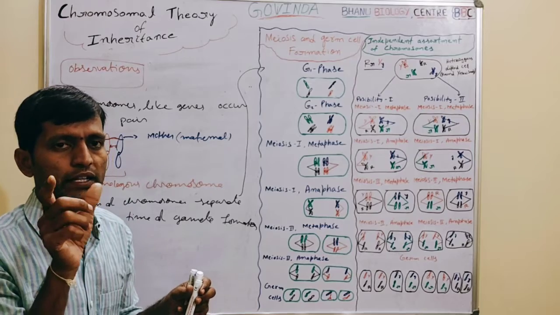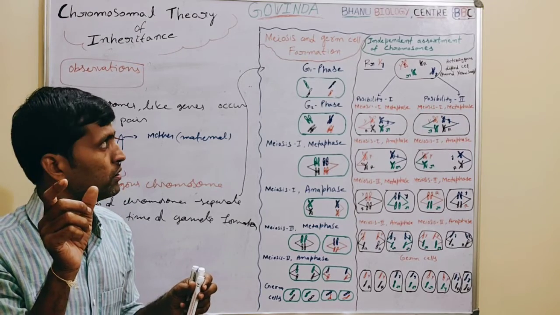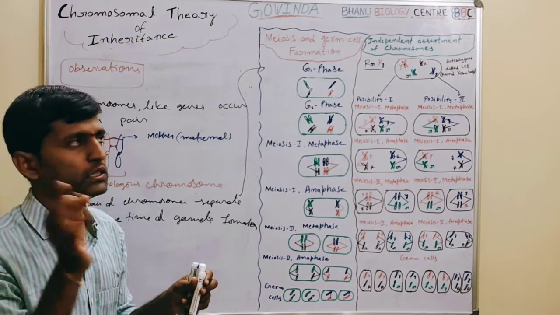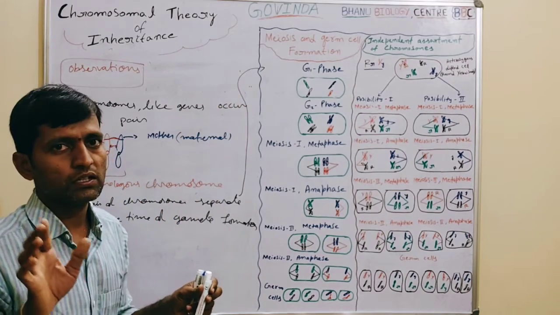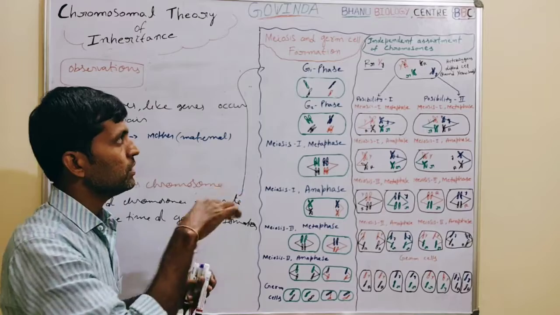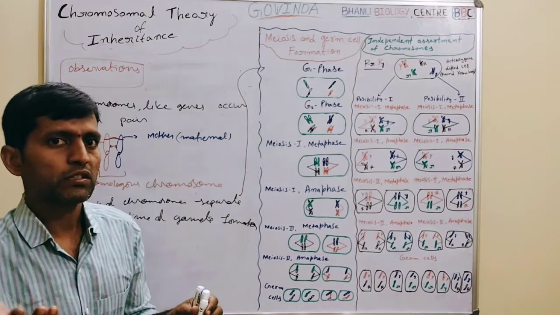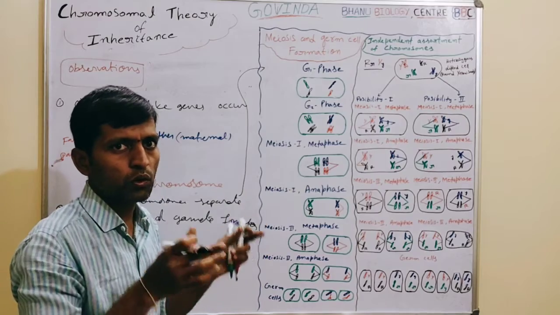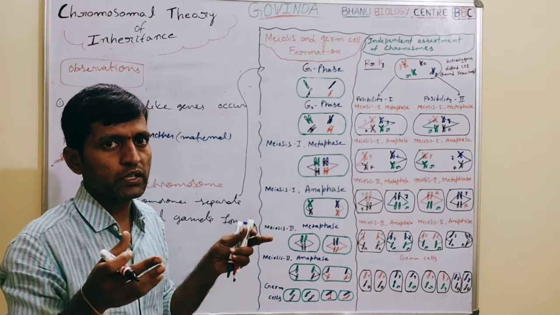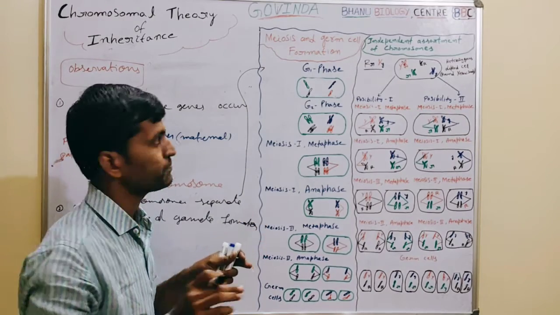Interphase is again divided into three phases. One is G1 phase, that is gap 1 phase. The second one is S phase, that is synthesis phase. The third one is G2 phase, this is gap 2 phase or growth 2 phase. Here we don't want to go in depth about this. Already we studied it in plus 11.